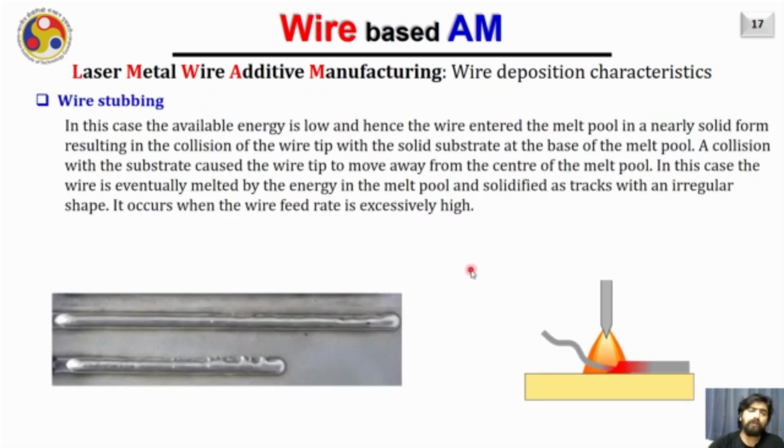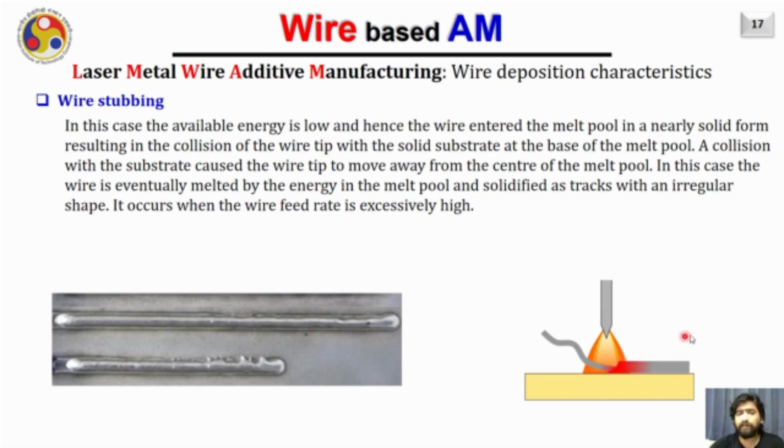However, it is also possible that the wire feed has been increased to such a high value that the wire is not able to absorb enough energy from the laser beam, so the tip is not melting close to the melt pool; instead it is getting plunged into the melt pool.